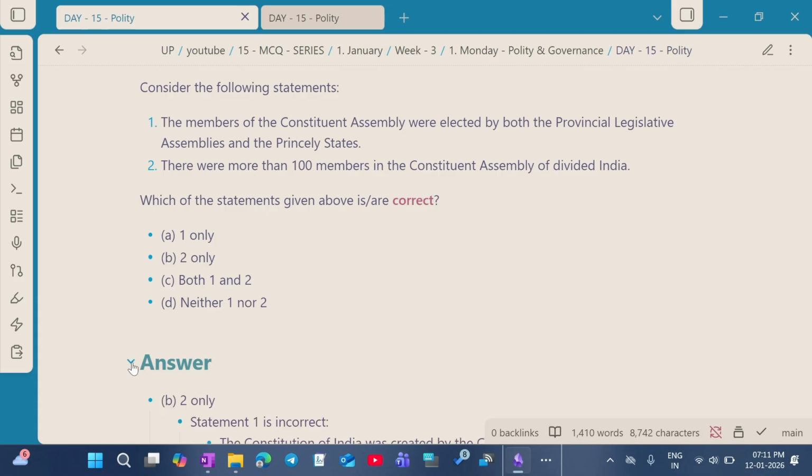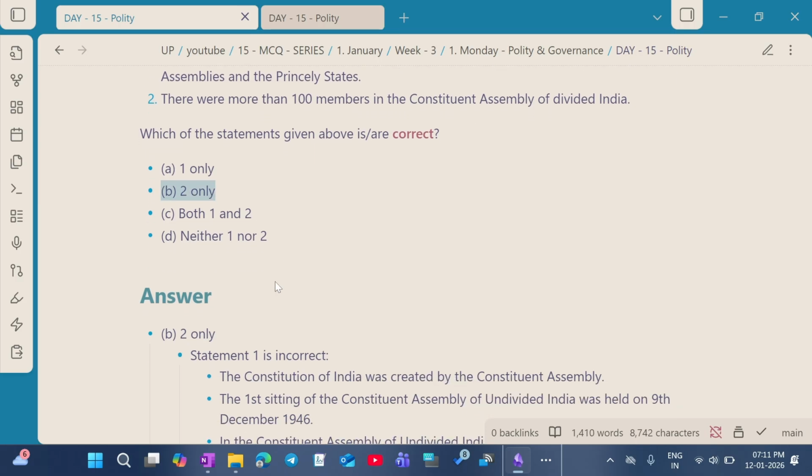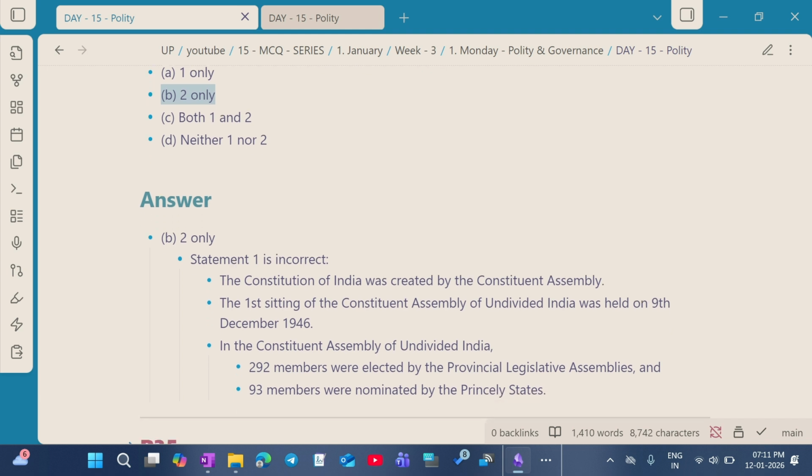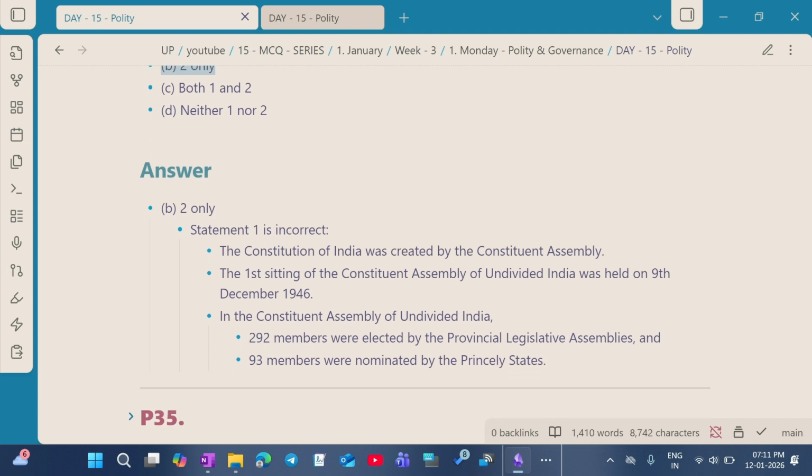The correct answer for this question is option B, 2 only. Statement 1 is incorrect. The Constituent Assembly had its first sitting on December 9, 1946, held in undivided India.